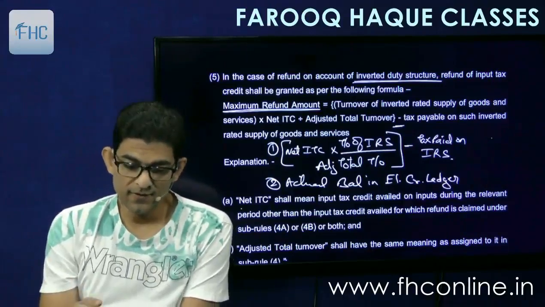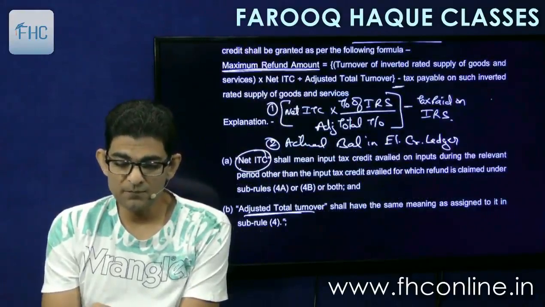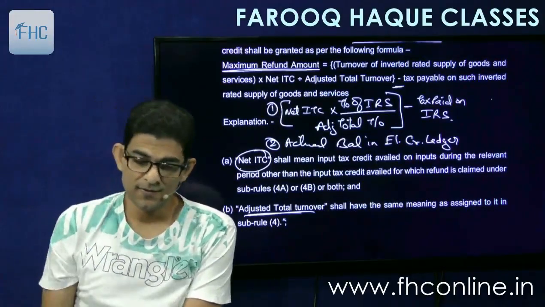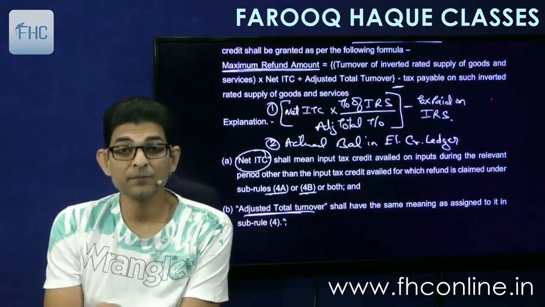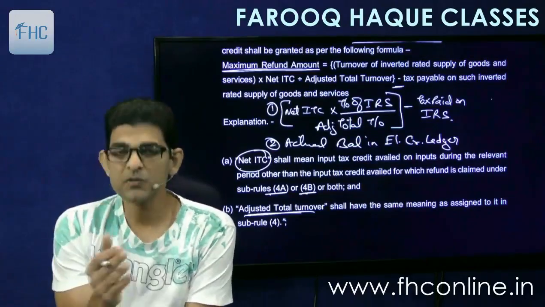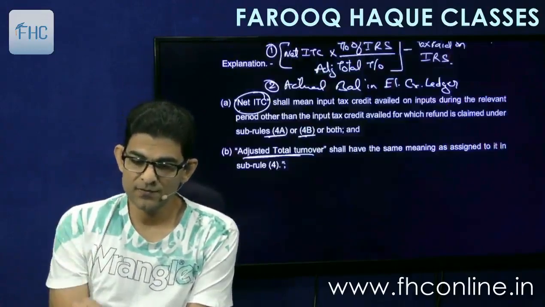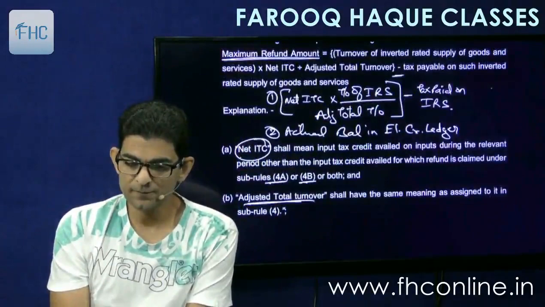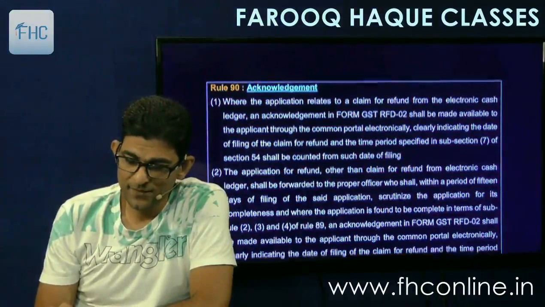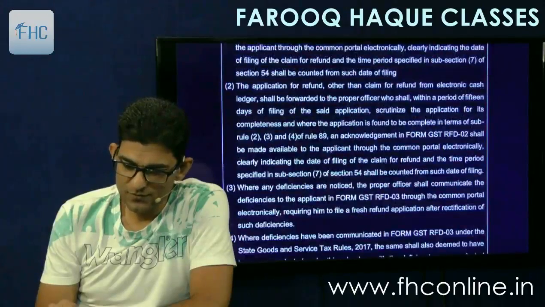So it's like that. And the definitions of net ITC and adjusted total turnover will be the same as we have computed in sub rule 4, excluding 4A and 4B, because a separate method is followed for those two sub rules. So excluding those two, we'll find out the balance. So very simple, right? So that was the whole rule 89, and then rule 90 and further is given. These are now the simple procedural points.